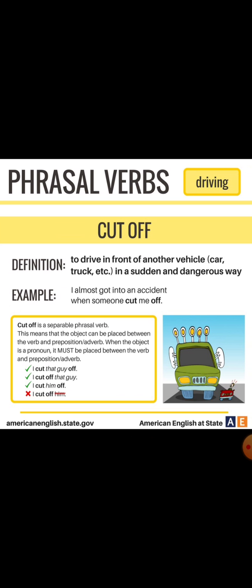We also have another phrasal verb, which is cut off, to drive in front of another vehicle, car, truck, etc., in a sudden or dangerous way. This phrasal verb is related to driving, of course. I almost got into an accident when someone cut me off.